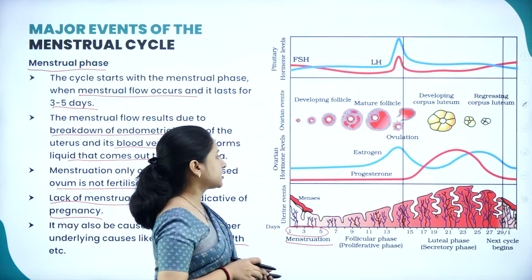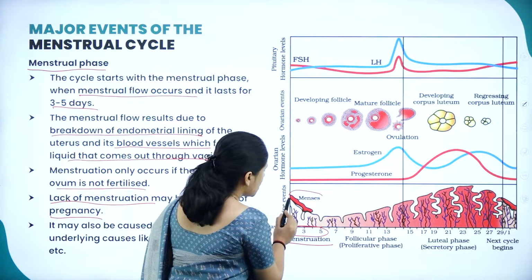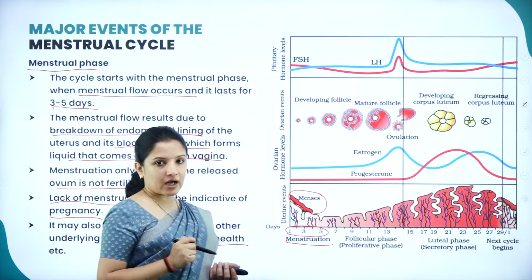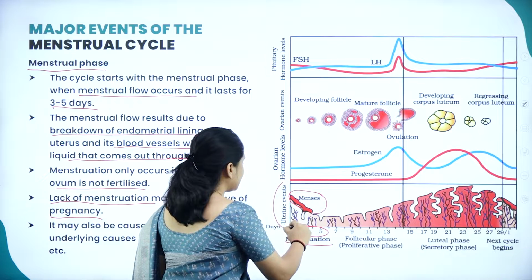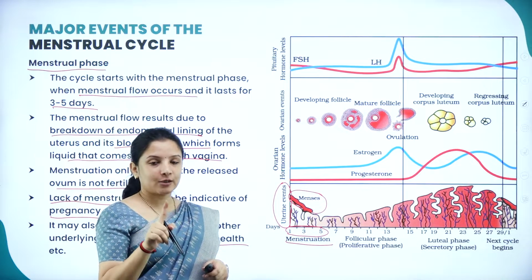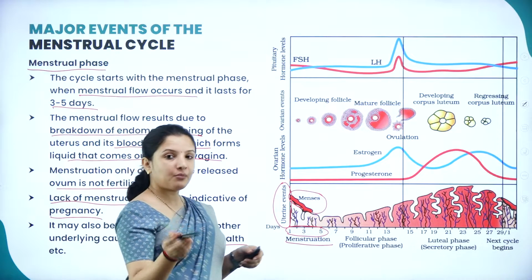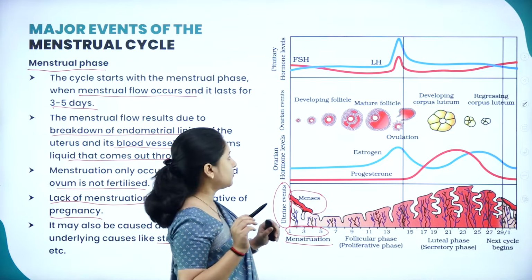So what will happen in the menstruation phase? As you can see here, the menses will occur, that is, the menstrual flow will occur. During this phase the uterine events occur. What is the uterine event occurring? It is nothing but the shedding of the endometrium, which comes out along with its blood vessels in the form of blood. So that is what occurs here.